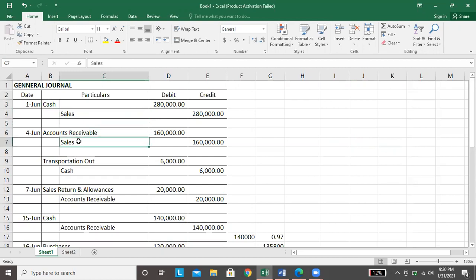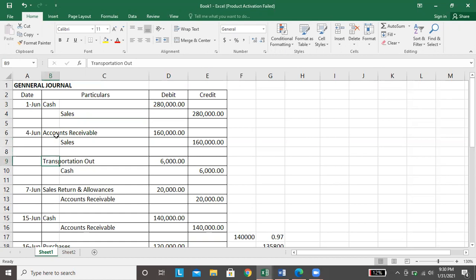Yan yung nagbenta ka pero inutang. Pero, regardless kung binayaran ka or utang, pareho lang yung credit mo. Credit sales. Pero AR siya yung pag-utang. Kasi nga, wala kang natanggap na pera. Instead, may receivable ka, which will be collectible in some future time. So, accounts receivable. So, ganun lang.